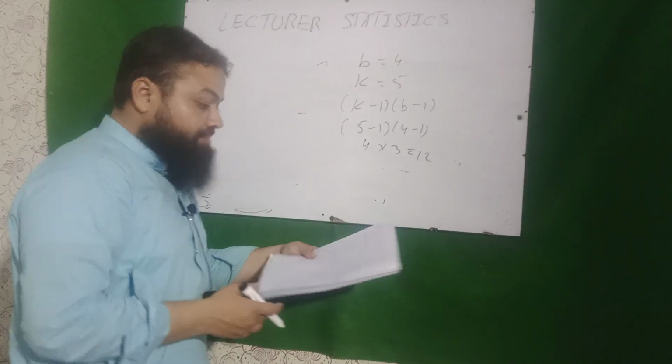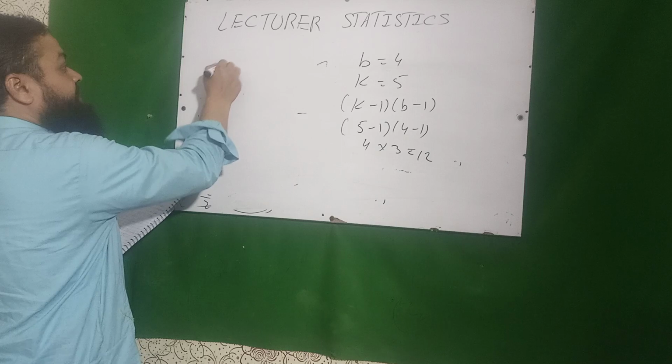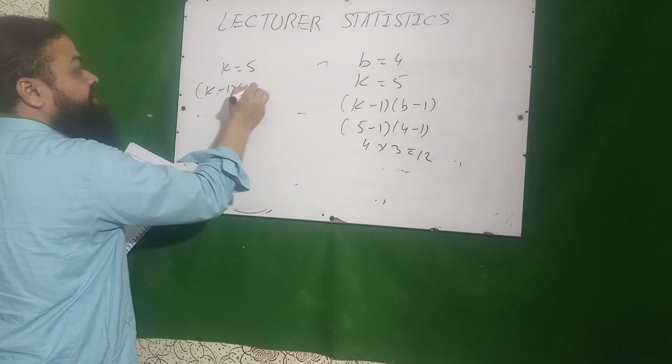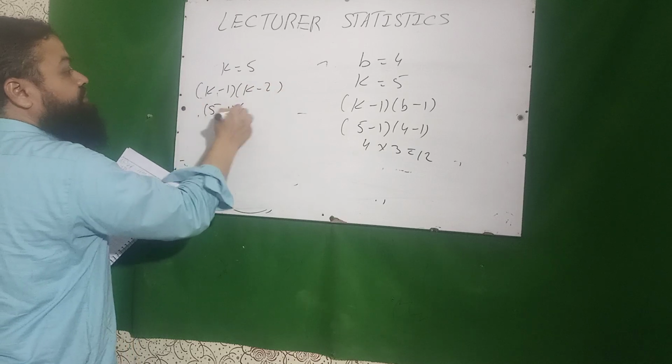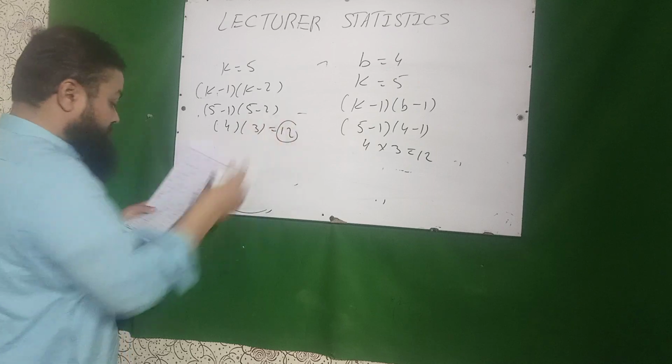option. Question number 15. If there are 5 treatments in a Latin square design, K is equal to 5, the error degree of freedom will be K minus 1 into K minus 2, 5 minus 1 into 5 minus 2, that will be 4 into 3, 12 will be the correct option in the exam.